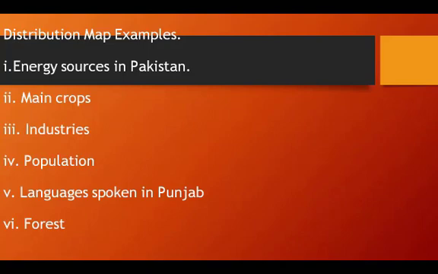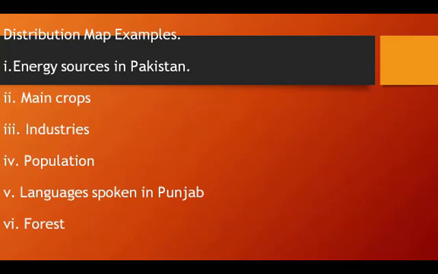If we want to show the famous industries of Pakistan, that map is called a distribution map. And if we want to show the population ratio living in the major cities of Pakistan, that kind of map will be called the distribution map.